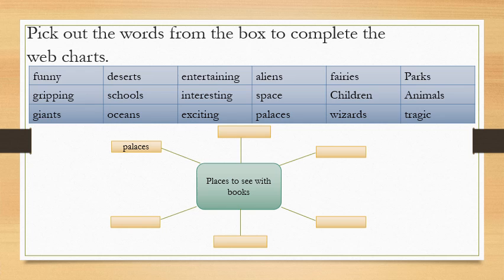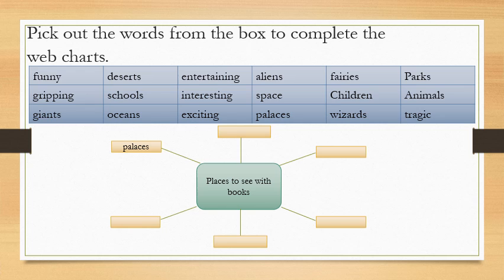Here this is the option box. From this box you have to pick out the correct words, that means places, and fill those words in this. See, for example, palaces. Palaces means who lives in the palaces? Kings and queens.